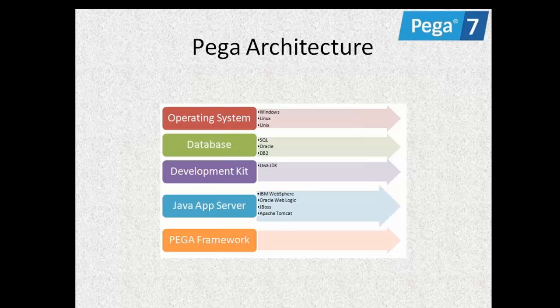PEGA also contains some different frameworks. In detail I will tell you about the frameworks later. So these are some of the things required in order to work on the PEGA application. This is the total architecture: operating system, database, JDK, application server, and framework is optional. If you want, you can choose it, or else you can work in the implementation layer or any different layer. I'll tell you about those things later.